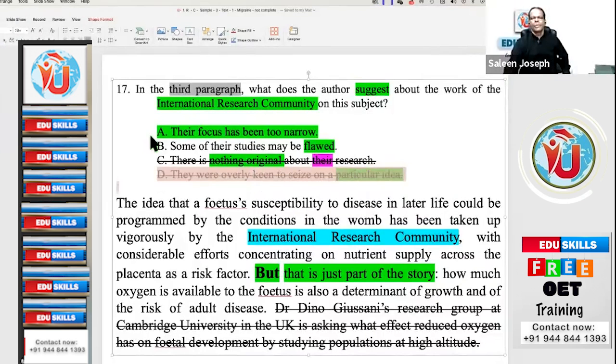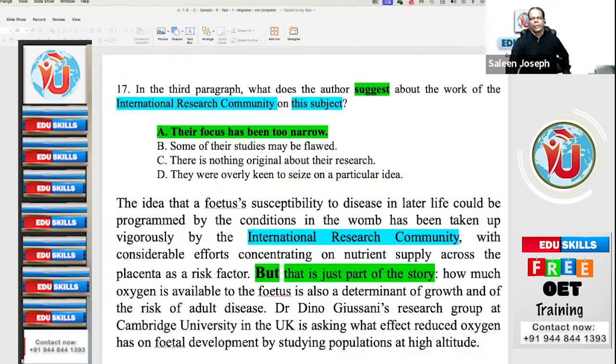And some of their studies may be flawed. They don't say whether the study is flawed, right or wrong. They have not evaluated the study at all. There is no evaluation of the study here. But after the contrast word, immediately they say that is just part of the story. It means the focus has been too narrow. One part of the body, one part of the story. The name, then the contrast word, are the clues here.